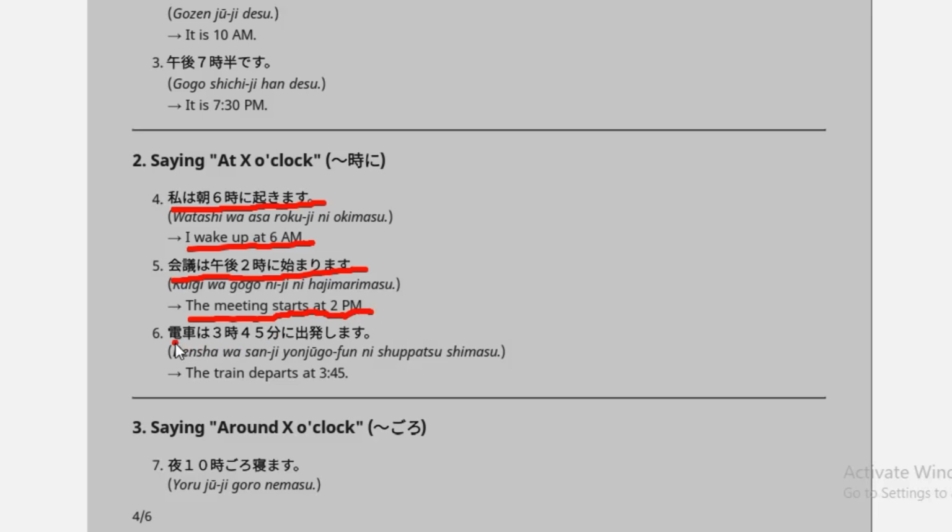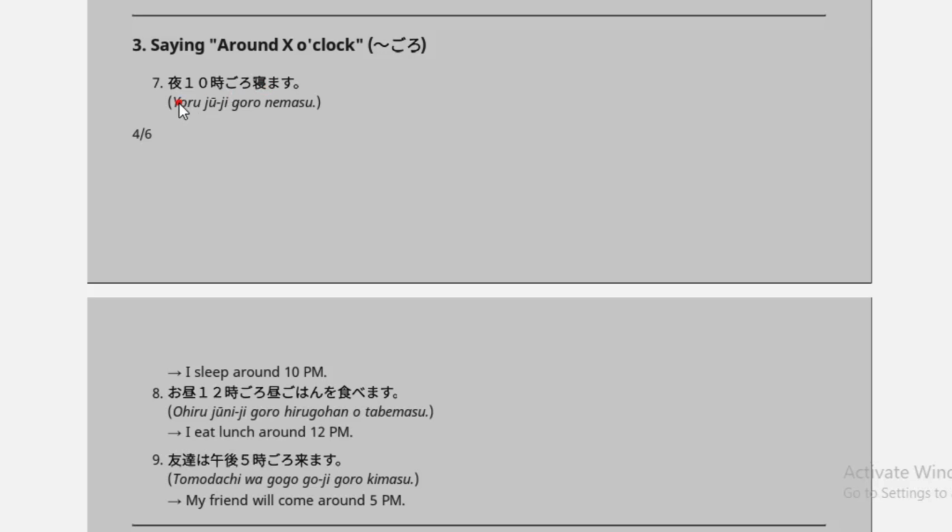And densha wa 3時40分に出発します means the train departs at 3:40. And like, yoru 10時頃寝ます. I sleep around 10 p.m. And ohiru 12時頃 hirugohan o tabemashita. Hirugohan means lunch, o is a particle, and tabemashita means ate. Means I ate lunch around 12 p.m.